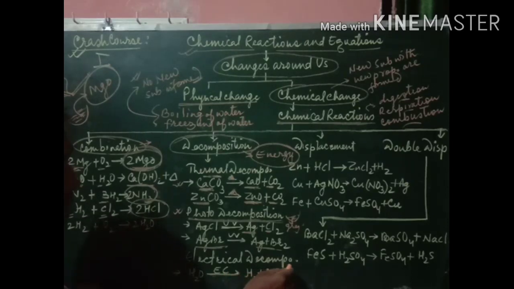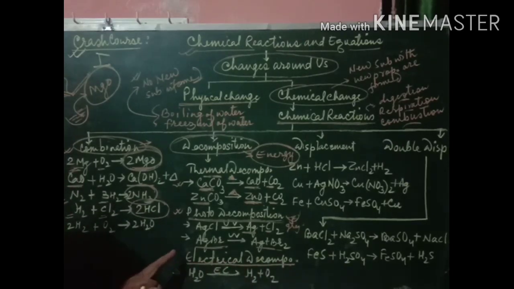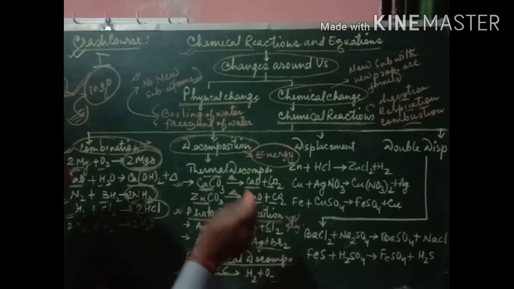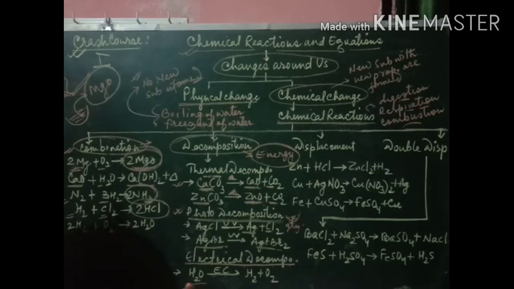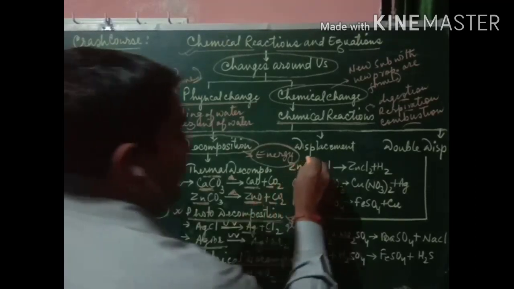Okay, so next, when electric current is required for the breakdown, it is called electrical decomposition, where water, by electrolysis, is broken into its components hydrogen and oxygen with the help of electric current, which you have read in an explained way in the earlier chapters. Okay, so next is the displacement reaction.